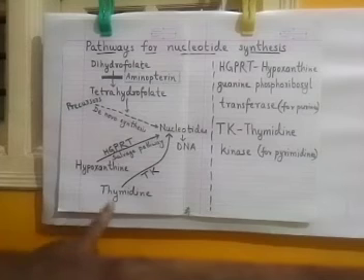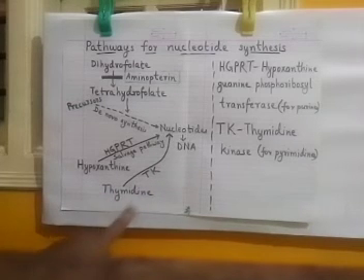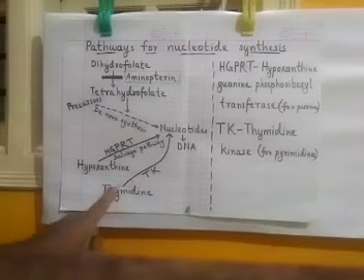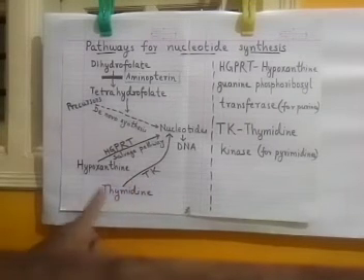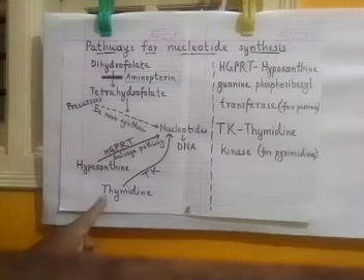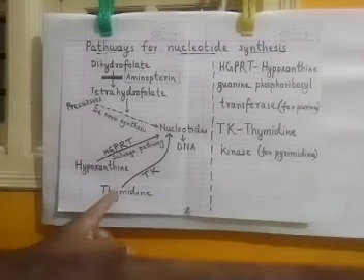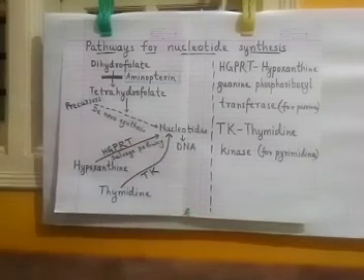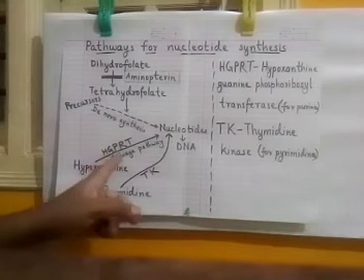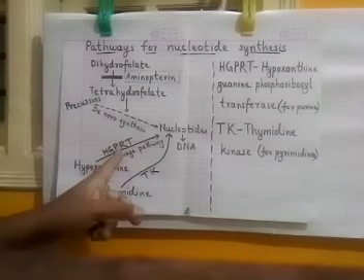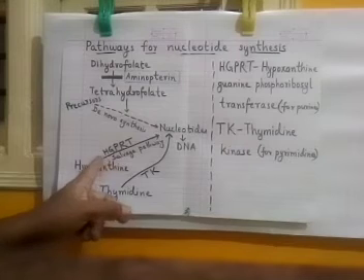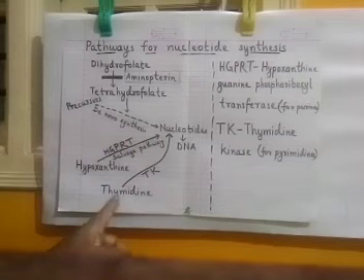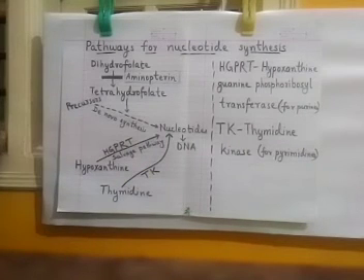Whereas one more enzyme is there, TK, thymidine kinase. This enzyme takes the help of thymidine and uses the old degraded nucleotides to make new nucleotides. In this case, it makes pyrimidines. So purines, as I told you, are adenine and guanine, whereas TK, thymidine kinase, makes thymine and cytosine.